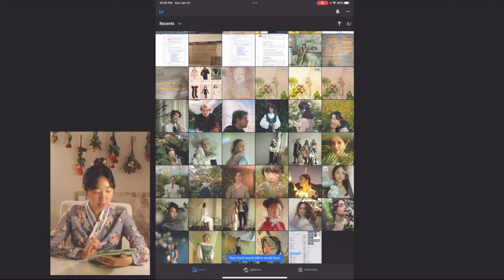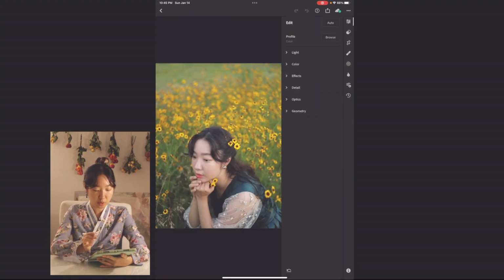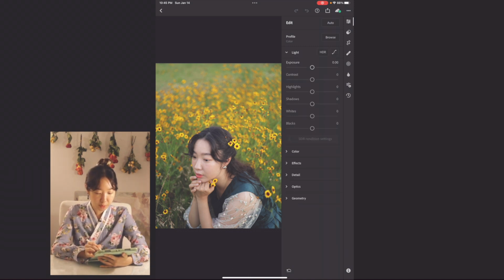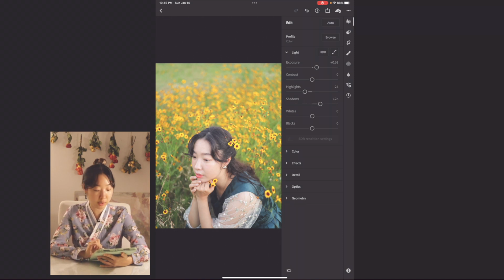And Camellia number 1 had the most yellow tone in it, so I'm going to look at a photo that might have a little bit of yellow tone already in the photo, and I'm going to select this portrait of myself that has a lot of yellow flowers in it. Just as before, I'm going to correct the exposure, which I usually have it brighter than normal because I like bright, airy photos, and I'm going to turn down the highlights. And I like the shadows here, but maybe why not a little brighter to make it a little bit more clear.